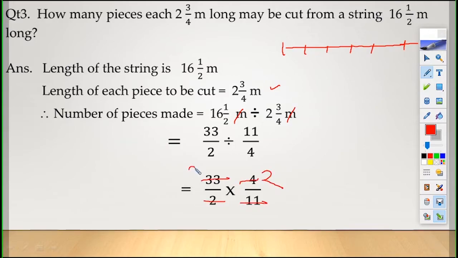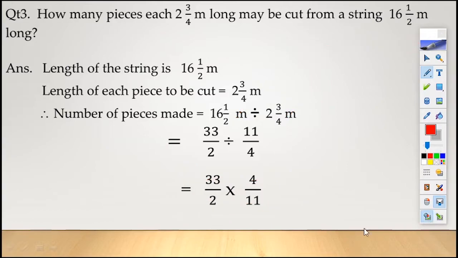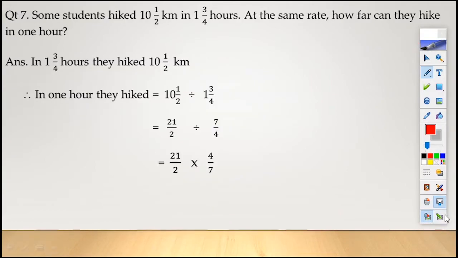Now how can you strike off? 2 2s are 4, 11 3s are 33. You are getting 6. And what is the question? How many pieces you can make? Answer, you can make 6 pieces. Don't write 6 liter, 6 meter like these units. Okay, read the question properly before you end up.